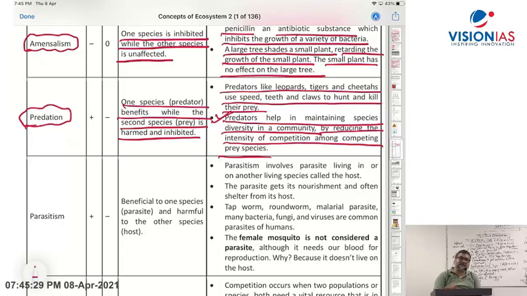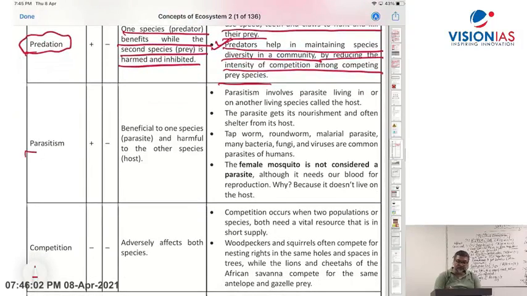What is the role of a tiger? The tiger controls the population of herbivores. If there is no tiger, no carnivore, no predator, what will happen? The deer or herbivore population will increase very, very fast, and there will be overcrowding in that habitat. So a predator helps in reducing the overcrowding by killing the herbivores and eating them. Right? Control the population.